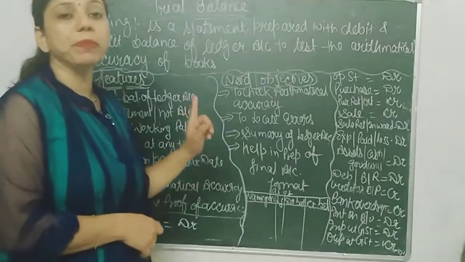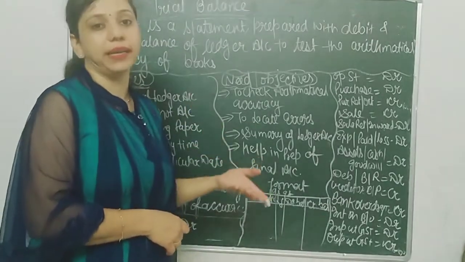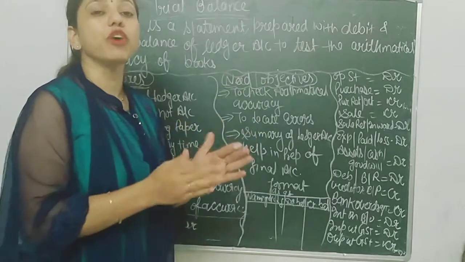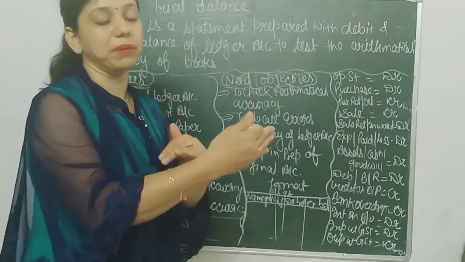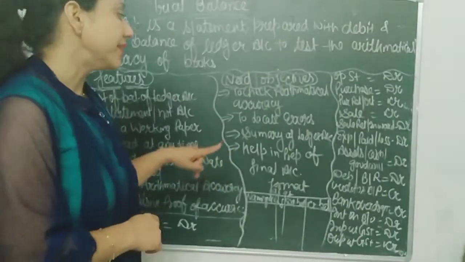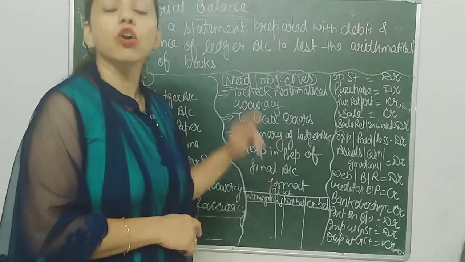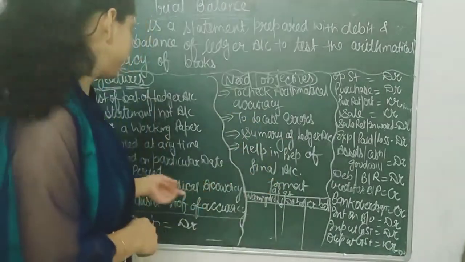For example, if we prepare P&L account, then we will write "for the year ending." That means it is from this time period to this time period. But trial balance is prepared on a particular date. That's why we will write "as at," not "for the year ending."